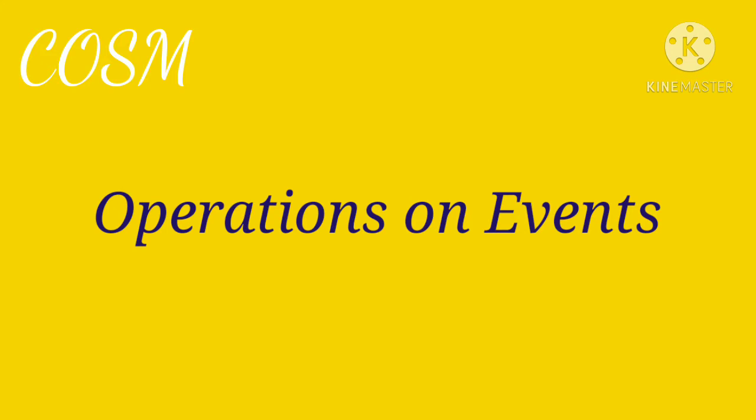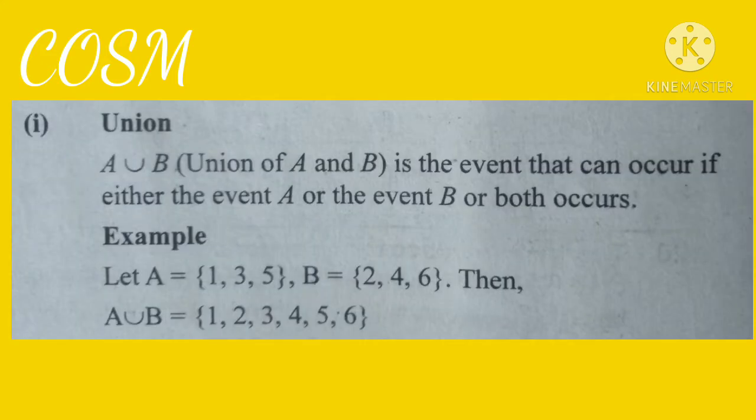Now we are going to discuss operations on events. If A and B are any two events in the sample space S, then the union of the two events is defined like this: A union B is the event that occurs if either event A occurs or event B occurs or both occur. Example: when a die is rolled, if A is the event of getting an odd number and B is the event of getting an even number, then A union B is 1, 2, 3, 4, 5, 6.